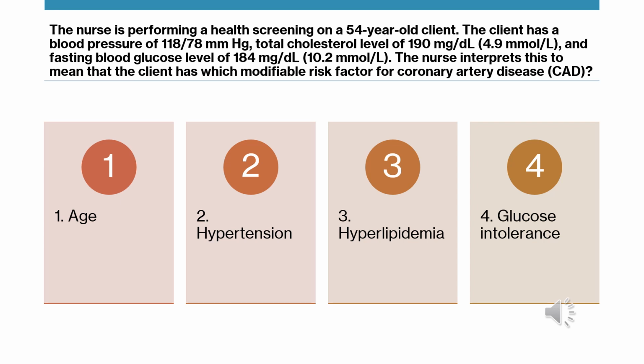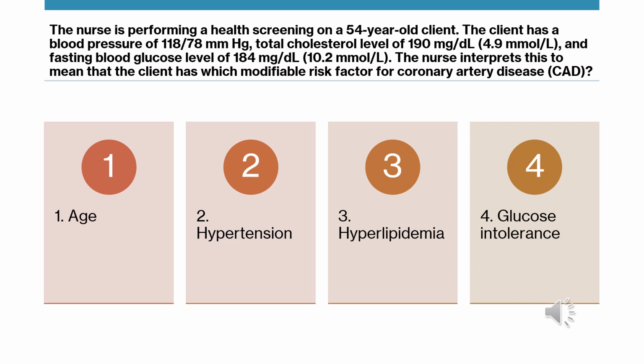So let's look at the blood pressure. The blood pressure is 118 over 78. Is that hypertensive? No. A normal blood pressure, we want to be under 120 over 80, which this one is. And so, a person could be considered pre-hypertensive if their systolic was 120 to 129 or so.